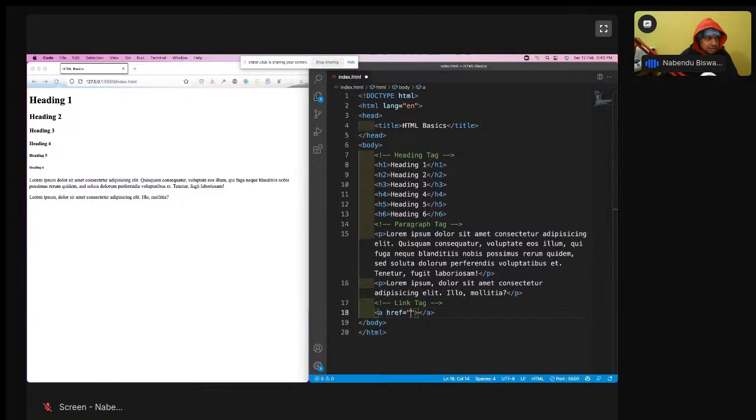Is the screen blurry? I don't think so. No, the screen is not blurry. What you have to do is go to the settings and set the quality to 720p. I am broadcasting at 720p.